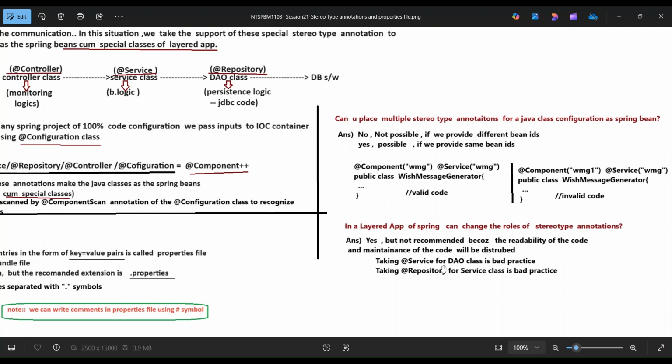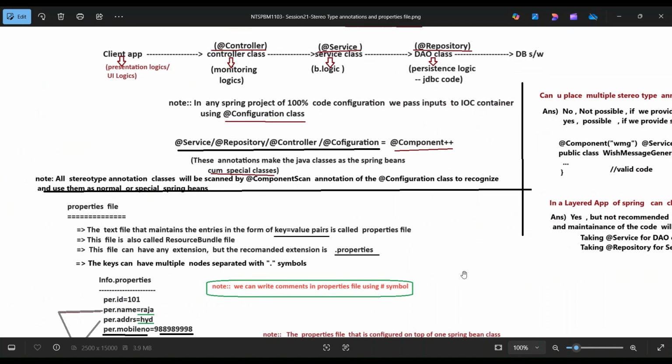Taking @Service for a DAO class is bad practice. Taking @Repository for a service class is bad practice.